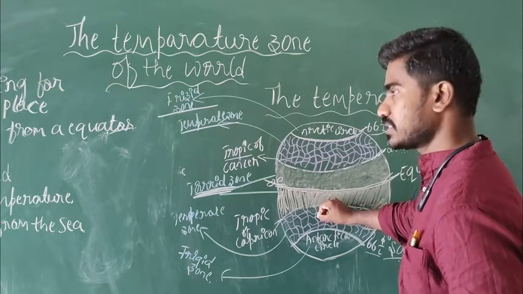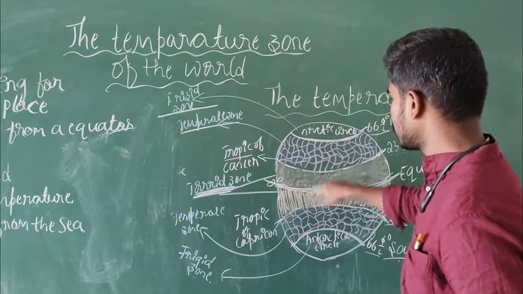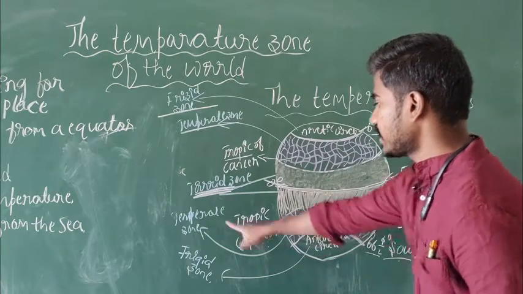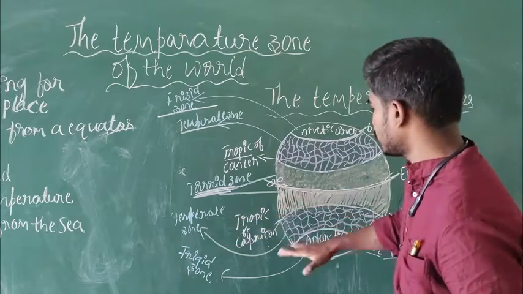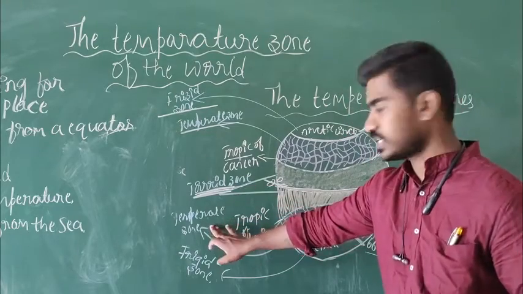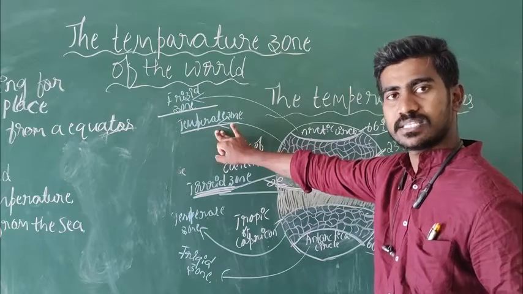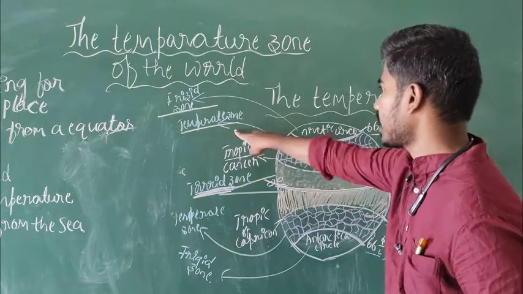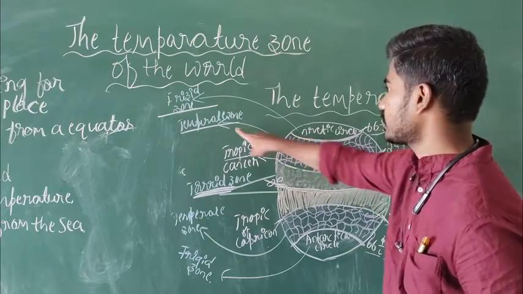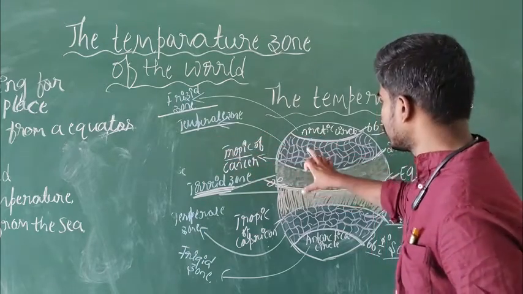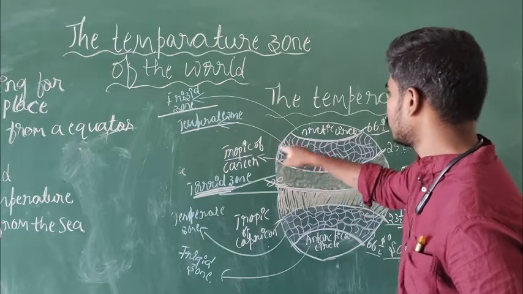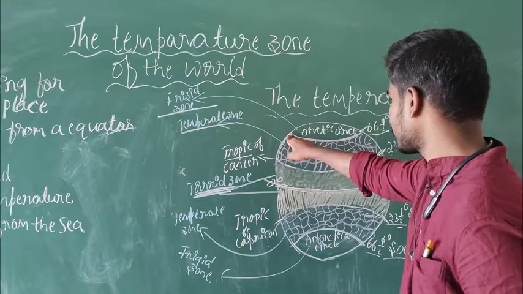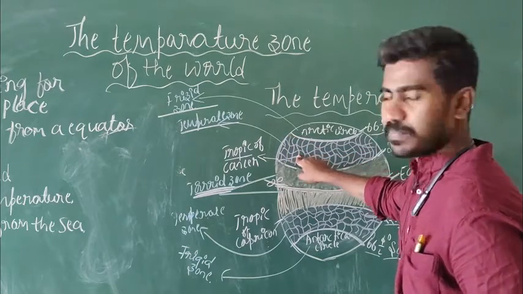Here you can again see the two marks in the same color. This is the temperate zone. The temperate zone can be identified in the south and also in the north. In the south I have written temperate zone in the same color, and in the north also. From the Tropic of Cancer up to the line of the Arctic Circle, it is a temperate zone.